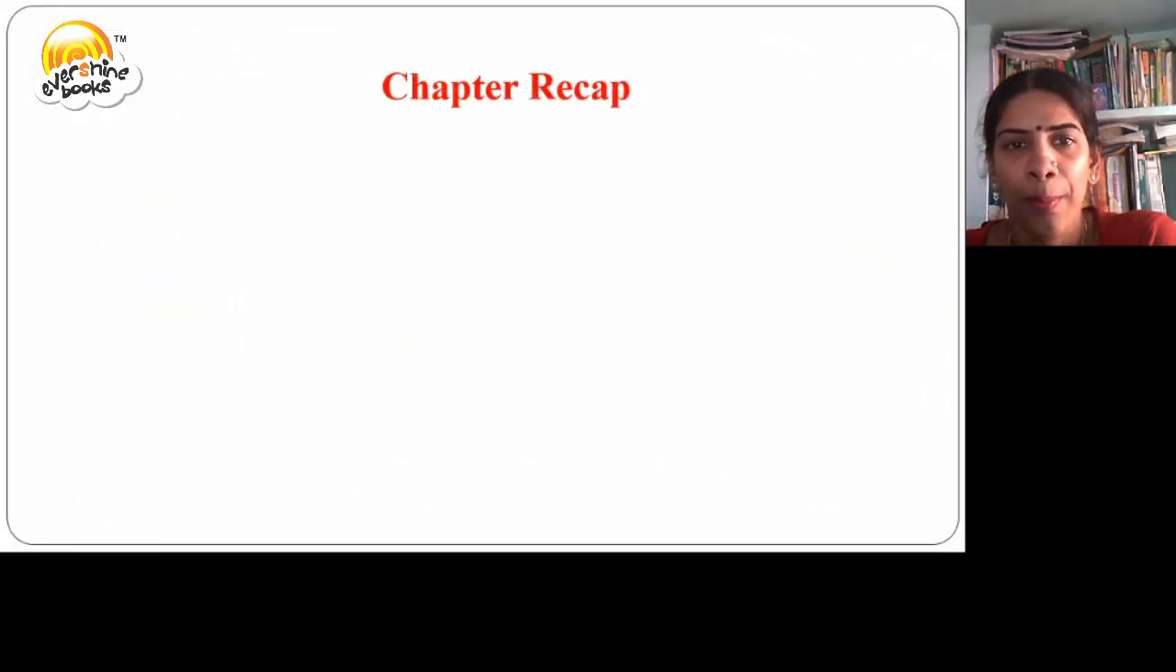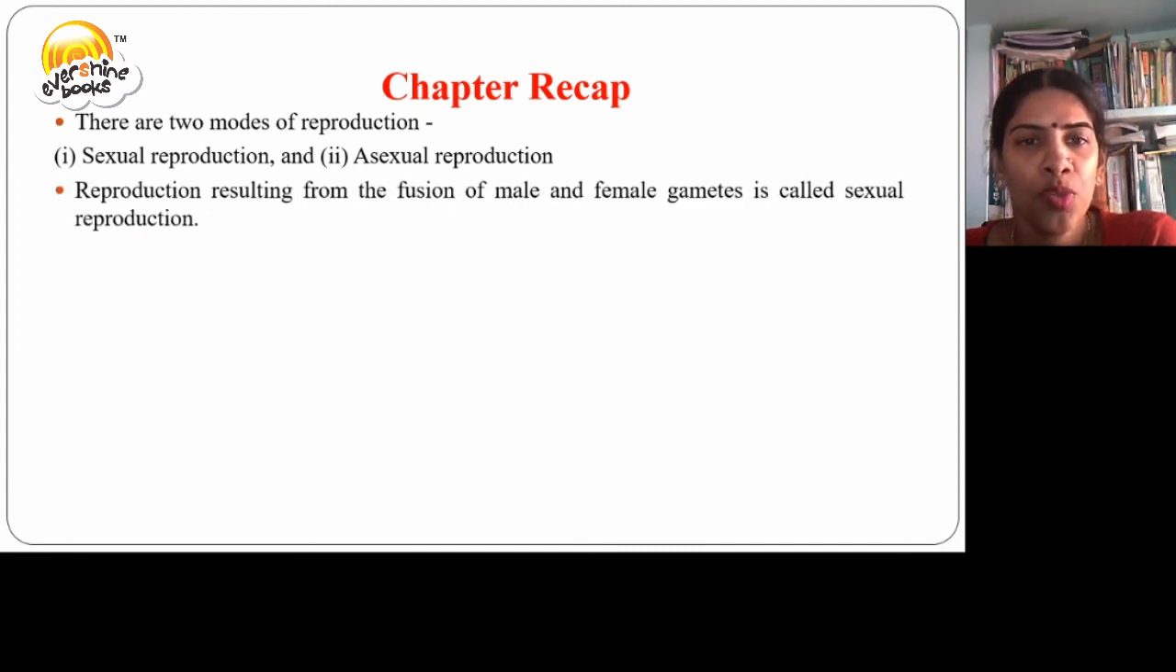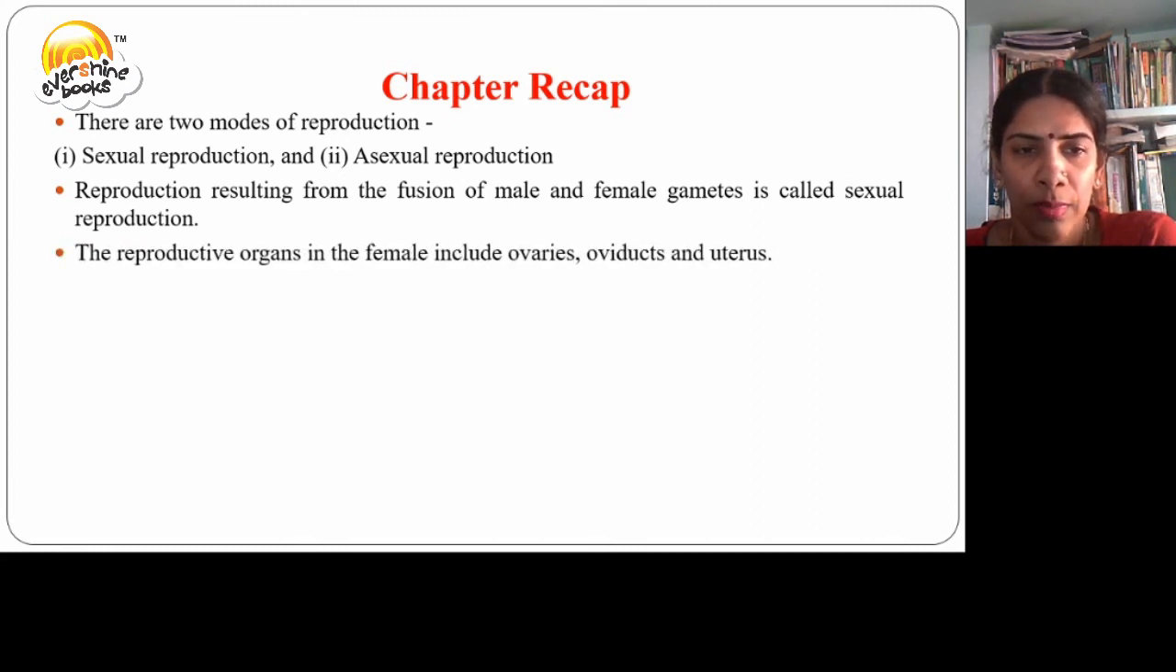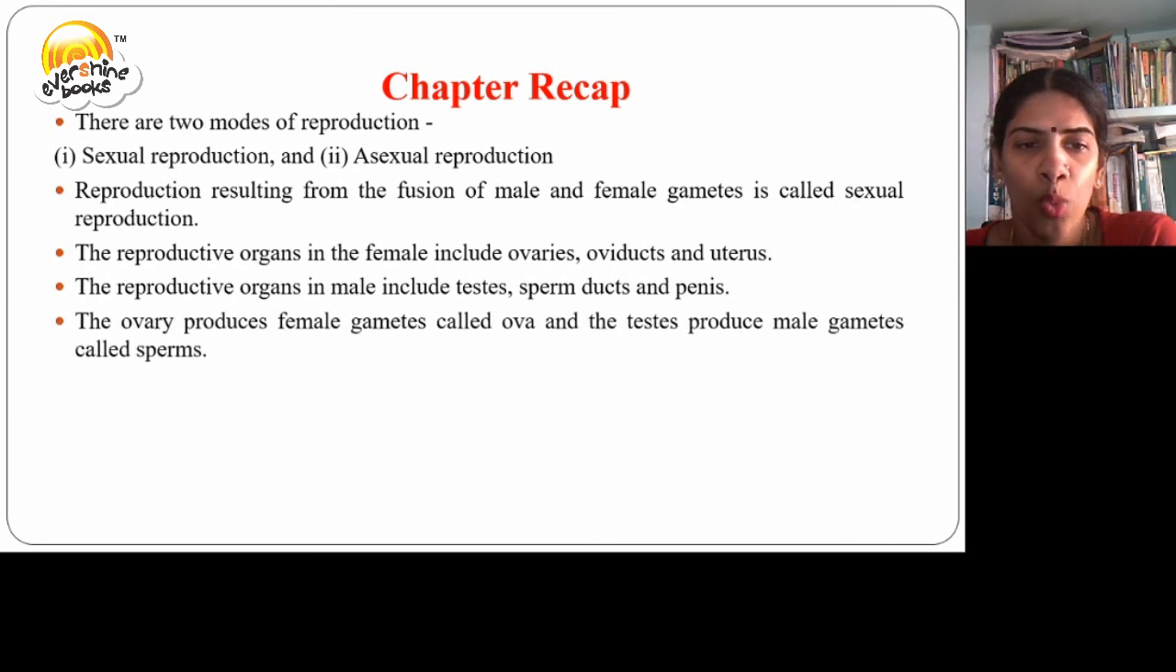Let us have a chapter recap. There are two modes of reproduction: sexual reproduction and asexual reproduction. Reproduction resulting from the fusion of male and female gametes is called sexual reproduction. The reproductive organs in the female include ovaries, oviducts, and uterus. The reproductive organs in the male include testes, sperm ducts, and penis. The ovary produces female gametes called ova, and the testes produce male gametes called sperms. The fusion of sperm and the ovum is called fertilization.